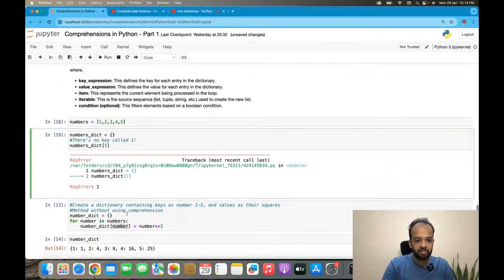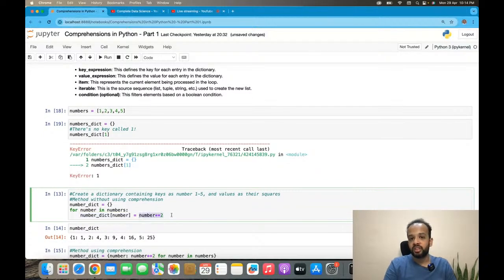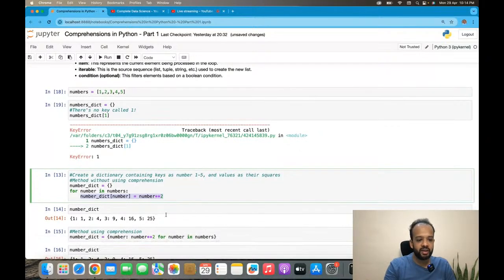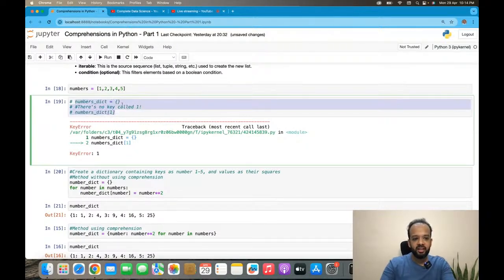But what am I doing here? I'm doing the same thing, but I'm assigning that. So numbers dict number is equal to the value, that is the square of that number. So here the dictionary will append that element as a key value pair into the dictionary. So this happens for every number. For number in numbers, number dict number is equal to number squared. And you will see that after doing this, this is the number dict. Let me comment this out.